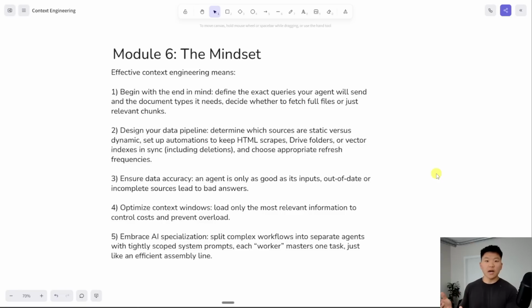Do I need to give it the full doc? Do I need to chunk it up? What do I need to do here? So before you build that database, that source of truth, think about the way the agent is going to use it. A lot of times it's not just going to be one database. Maybe it's multiple vector stores, or maybe it's multiple files and folders.